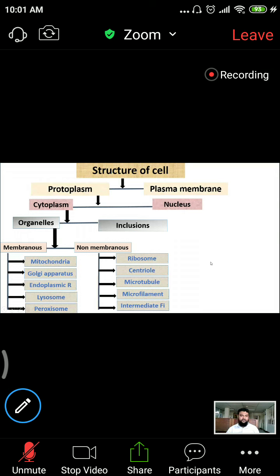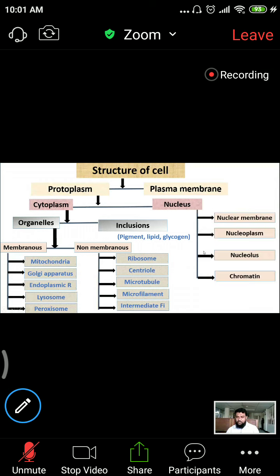Yes, okay. So let's proceed. So what are the inclusions? Pigments, lipids, and glycogen. So what are the components of the nucleus? Nuclear membrane, nucleoplasm, nucleolus, and some chromosomes or chromatin. I think you know the details about what chromatin is and what the difference is between chromatin and chromosome.